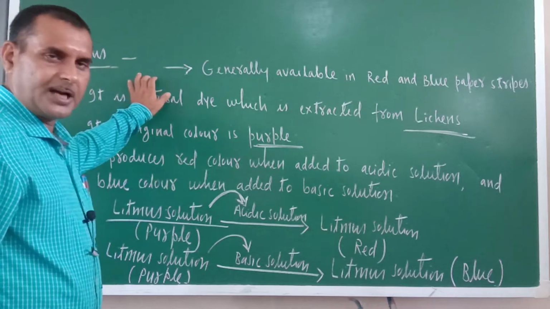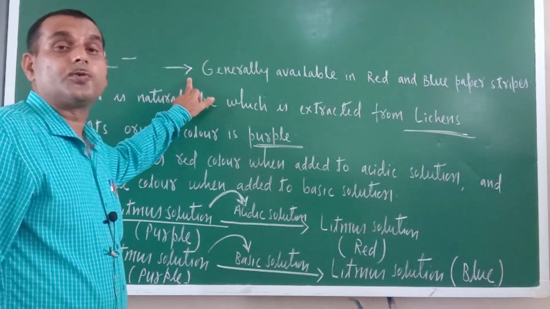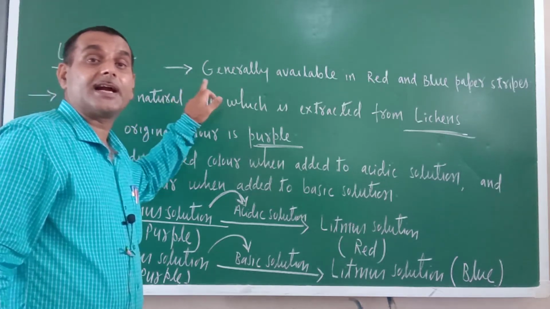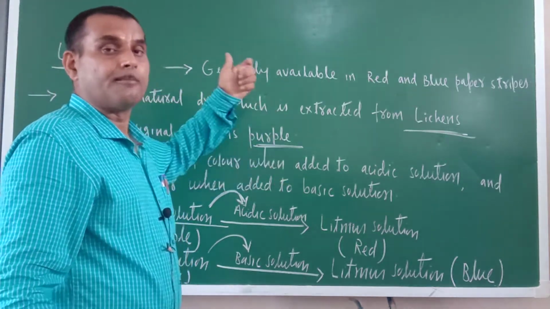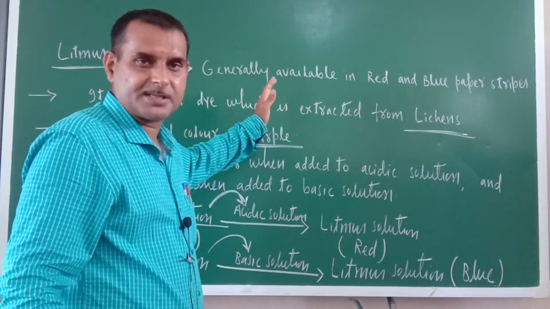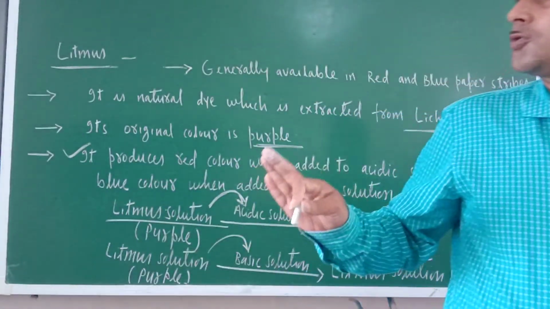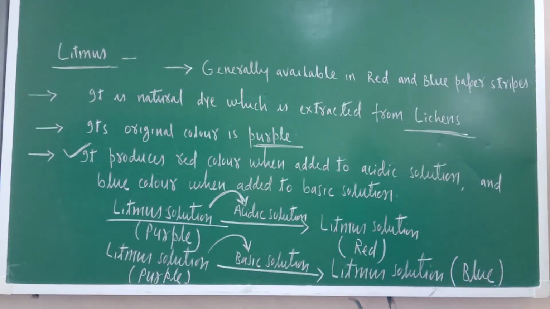Okay. Nowadays, instead of solution, this is available as paper strips in two colors, red and blue. In the lab both are available, red paper strips and blue paper strips. Okay. So this is all about litmus. Now I will show you some interesting things about litmus with the help of extra marks. Okay. So try to understand. Now one animated video will also be there. In this way all your doubts will be clarified.